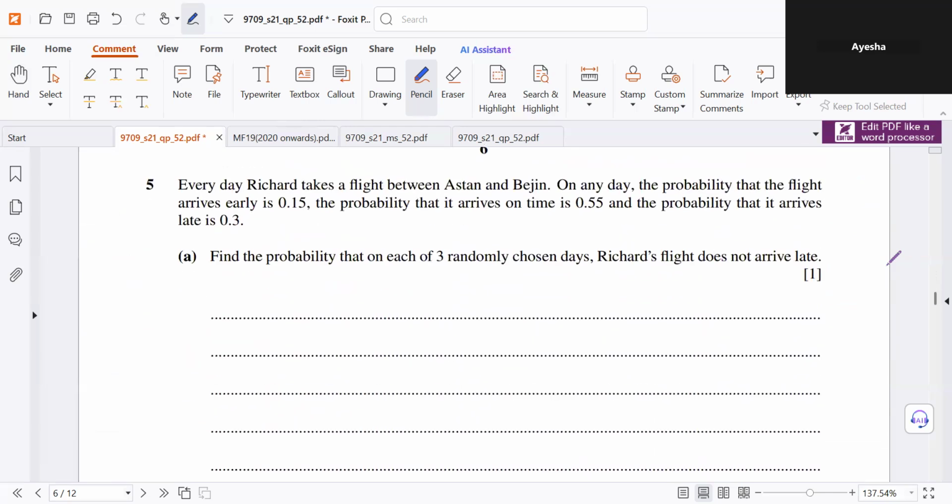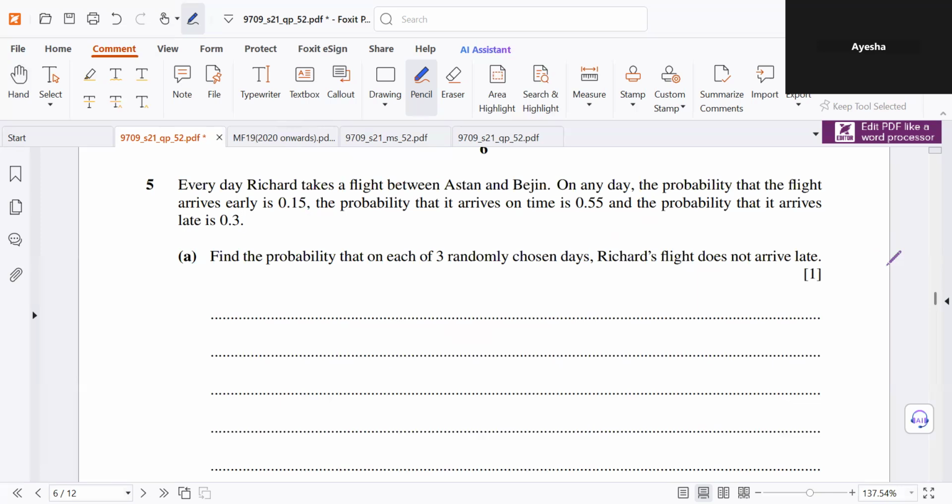Question 5. Every day, Richard takes a flight between Aston and Beijing. On any day, the probability that the flight arrives early is 0.15, the probability that it arrives on time is 0.55, and the probability that it arrives late is 0.3.